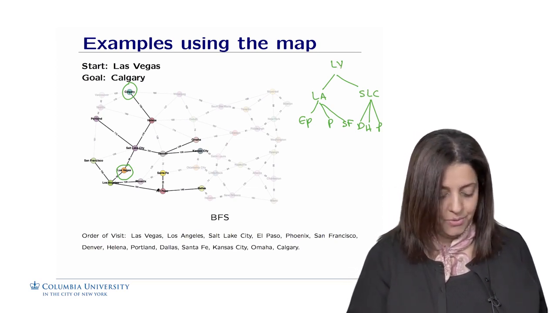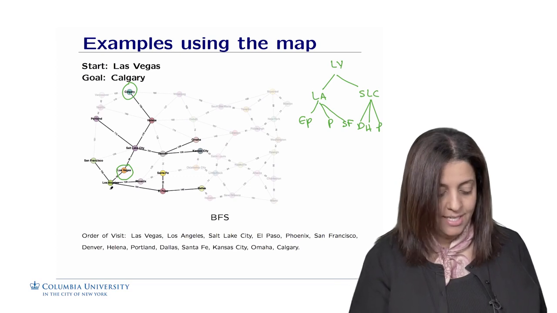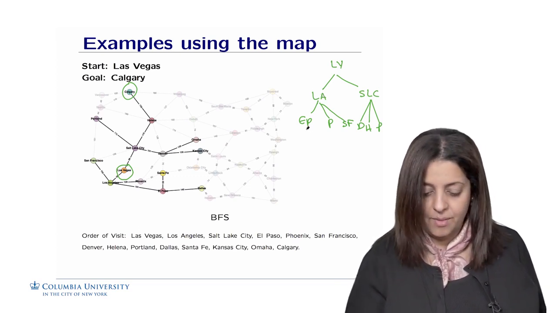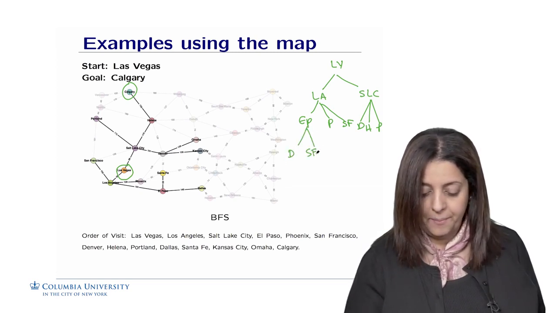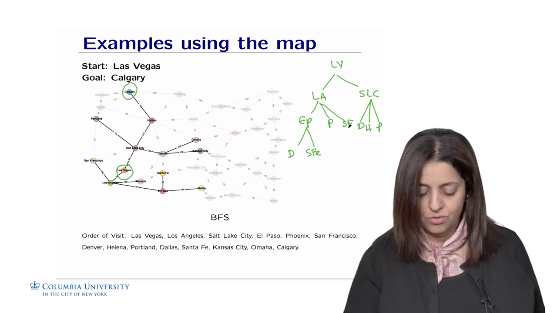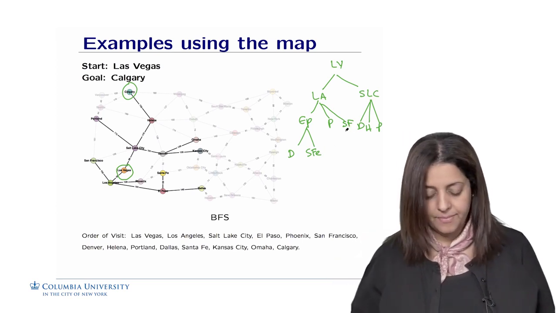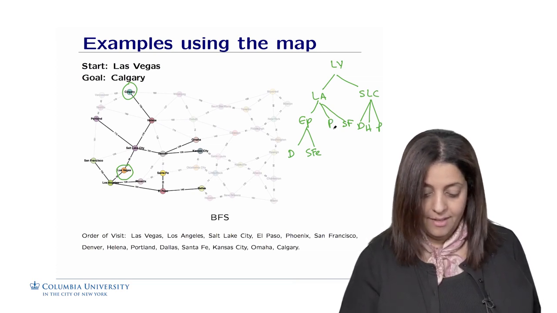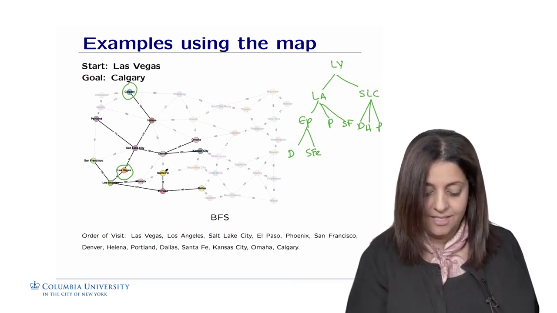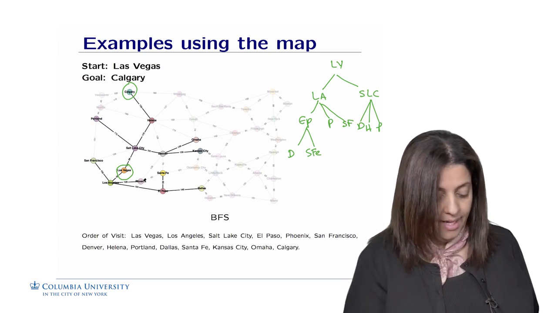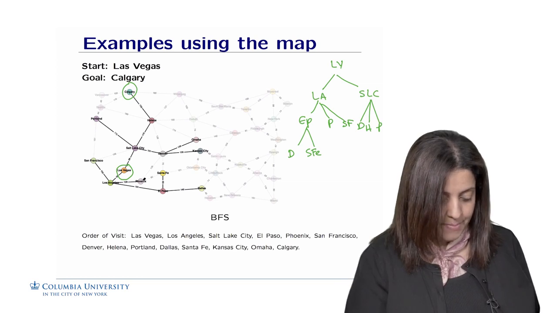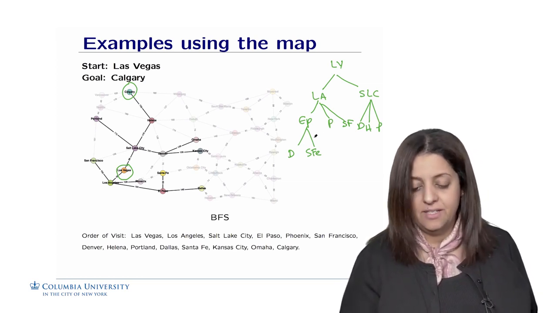Now we're going to go to El Paso. So El Paso has as children Los Angeles, which is already there. It has Dallas and Santa Fe. So I'm going to explore Dallas and Santa Fe. Okay, I'm going to add E just to differentiate from San Francisco. Now how about Phoenix? Phoenix has as children Santa Fe, which is already there. It has as children Denver, which is already here. And that's pretty much it. So we are not going to explore Phoenix anymore.